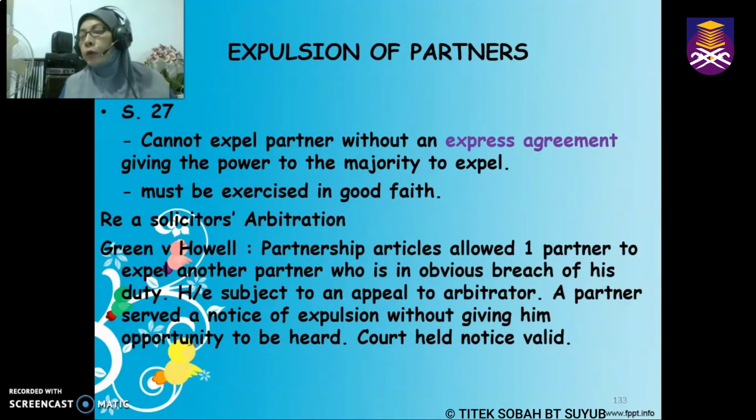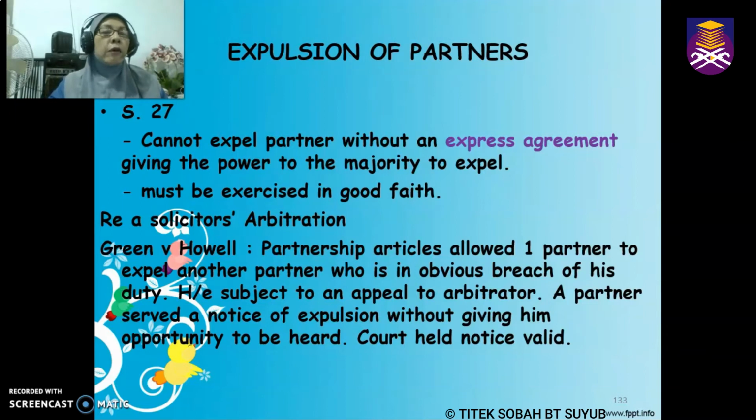Okay, so now we are going to discuss expulsion of partners. This is covered by section 27. Partners cannot expel another partner without an express agreement being stated that the majority have power to expel. And if it is stated in an express agreement, it also has to be exercised in good faith.